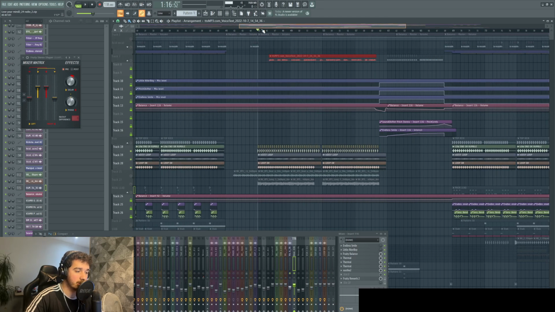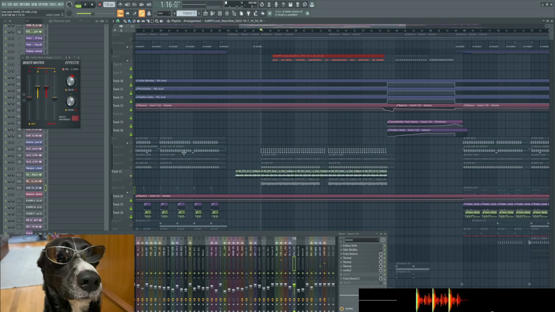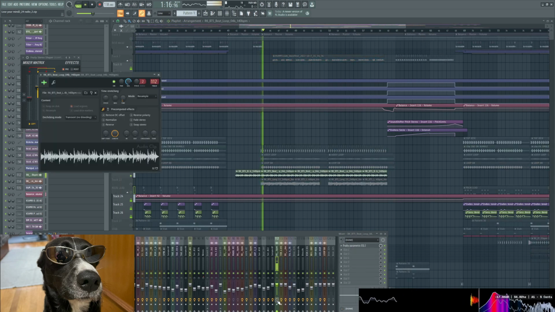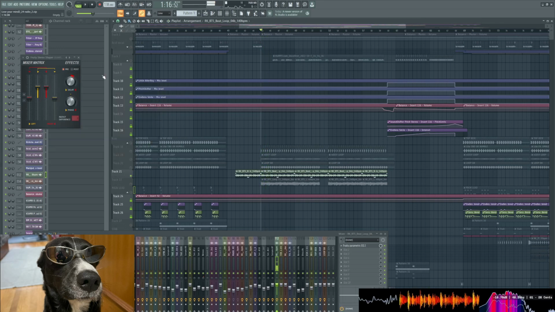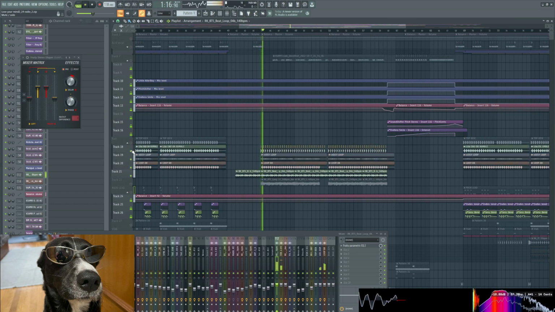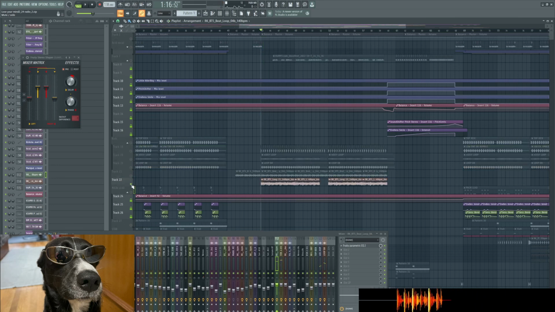So basically drum loop. Then I found this loop, and I filtered the loop basically. Just filtered it, like a very dark vibe. And I just layered the drums on top. Then I found this arpeggio, like a dark techno arpeggio. So I just put it on top of it.